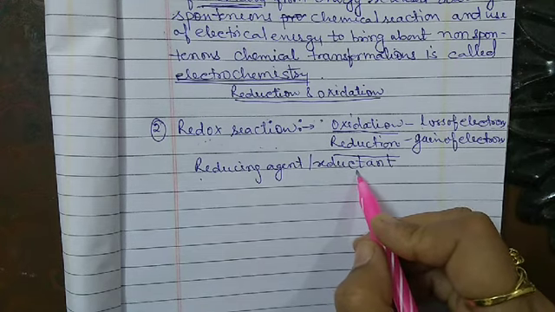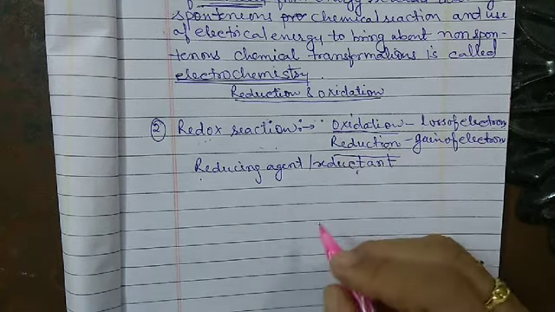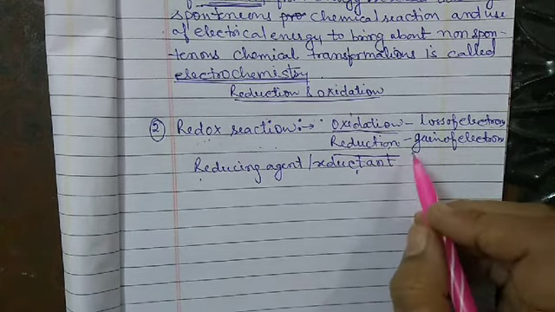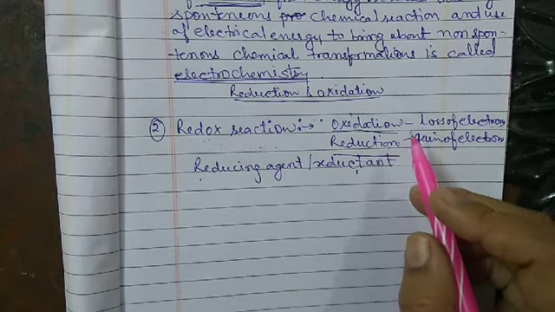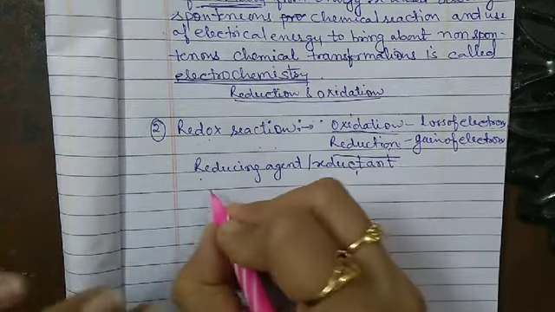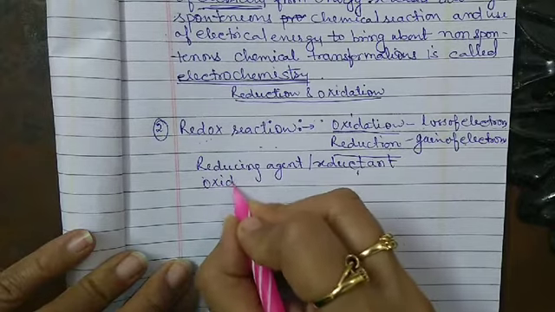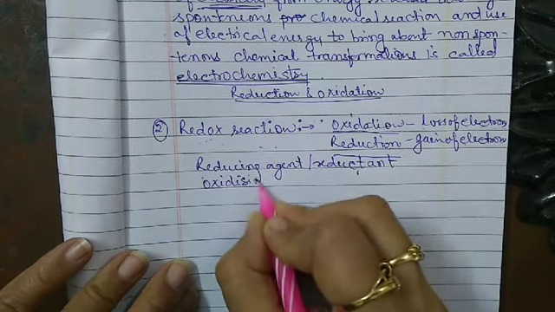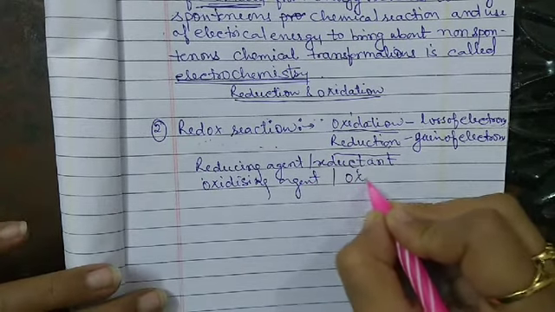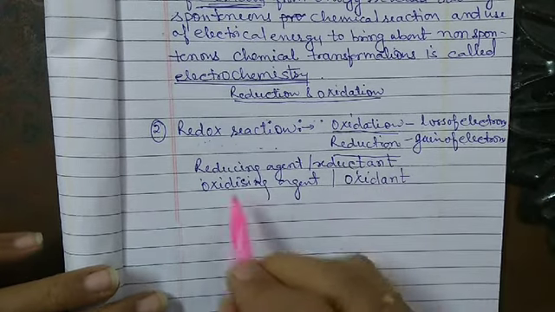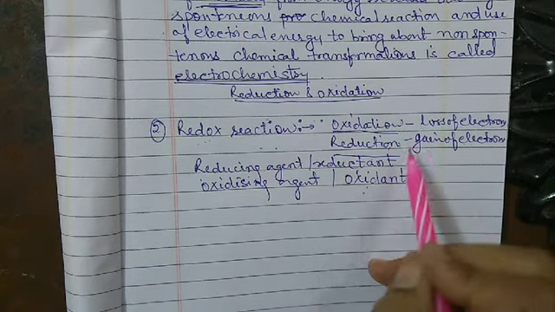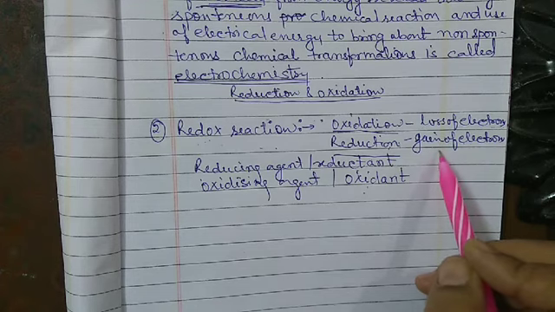While the substance which gains one or more electrons gets reduced. Such substances are called oxidizing agents, or oxidants, where the gain of electrons takes place.